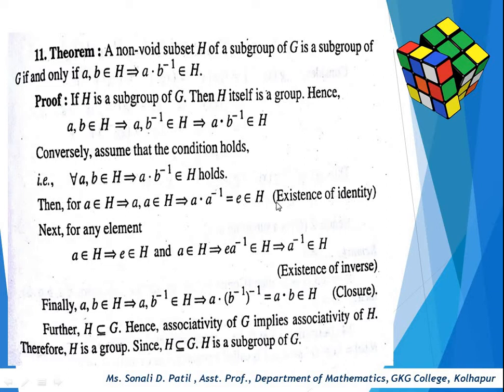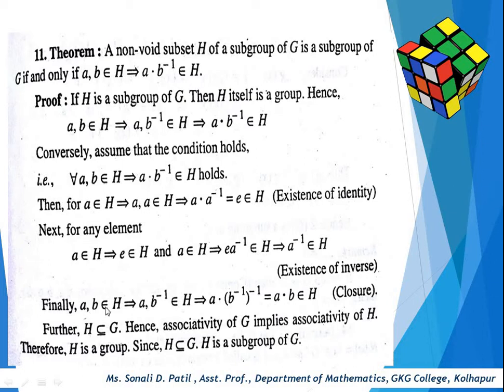So E belongs to H. So here we can prove existence of identity. Next, for any element a belongs to H, this implies that e belongs to H, meaning here we can take two elements from H, and a belongs to H. This implies that a inverse belongs to H by using this property. So here existence of inverse is also satisfied.